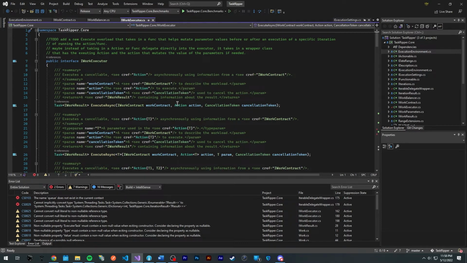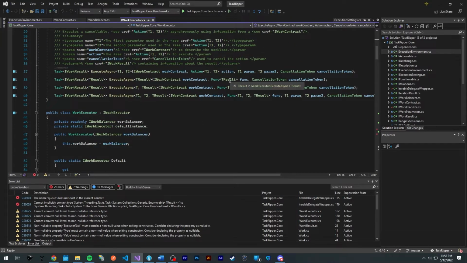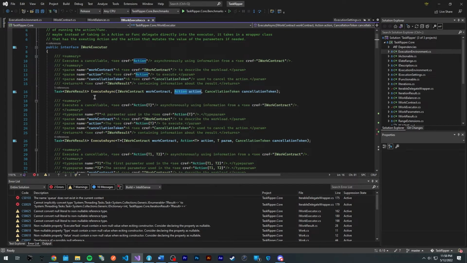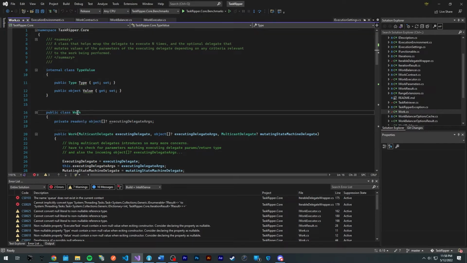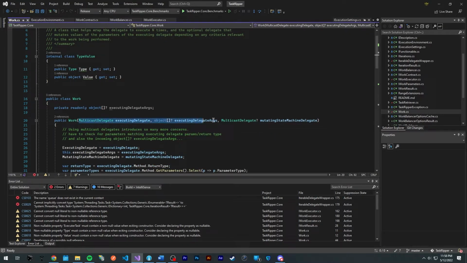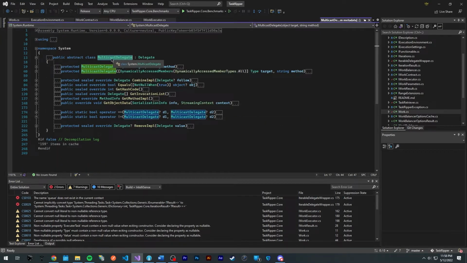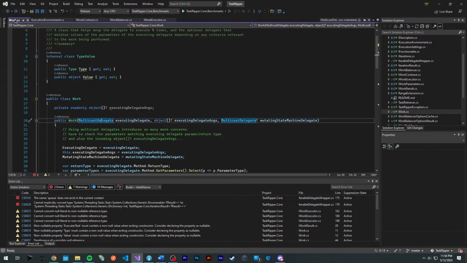So with all of that being said, some of the items in my backlog is actually improving this. Instead of passing an action and function into the work execute async method, what I'm going to propose is a work instance. So a work instance has this type of constructor arguments. Essentially, instead of taking in actions or functions, we take in this abstraction, a multicast delegate. If we take a look, a multicast delegate is an abstract class, so there's no instances of it. But you can pass action, any number of action overload delegates, and function as well.